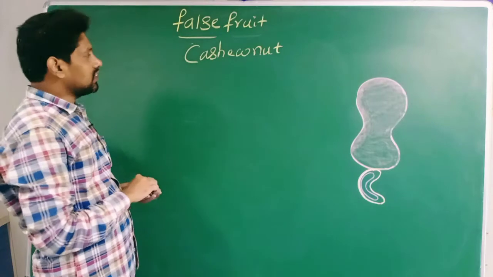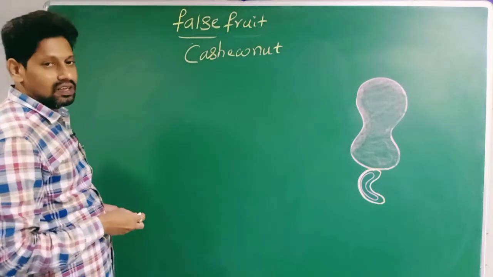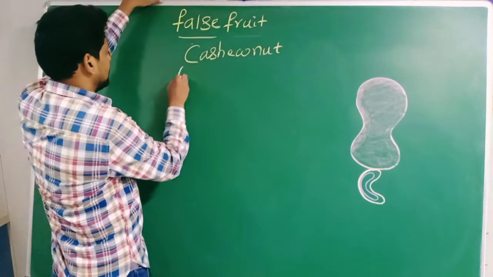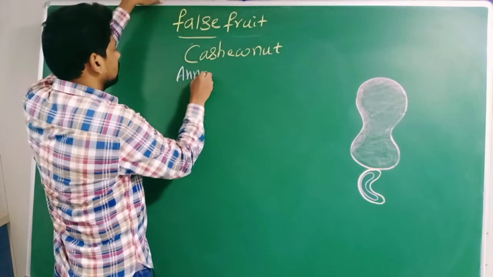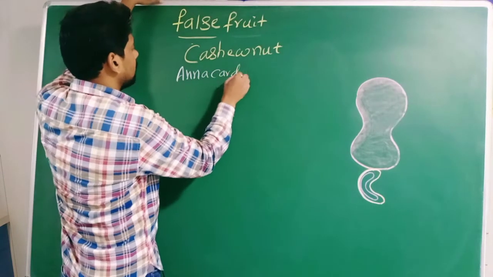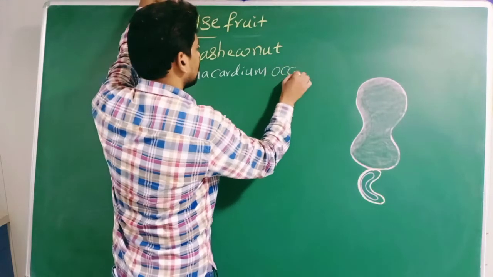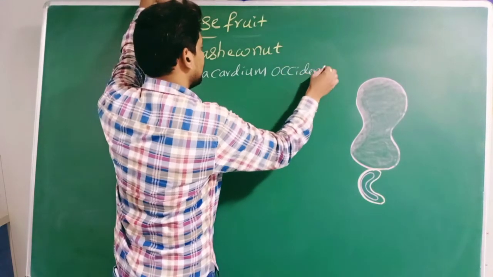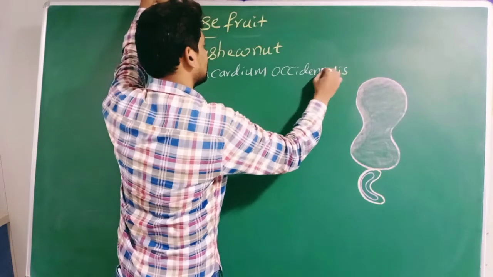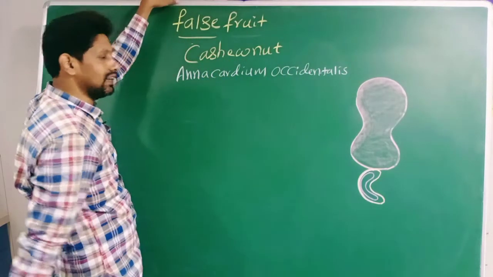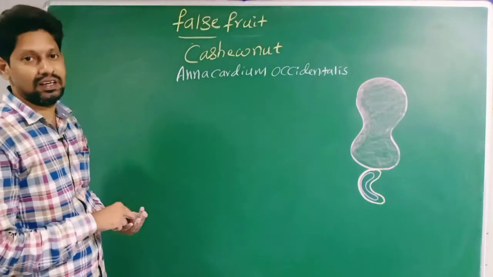What is the scientific name of this cashew nut, sir? Anacardium occidentale.